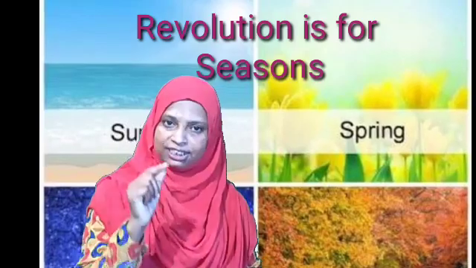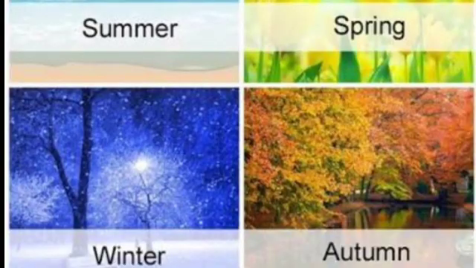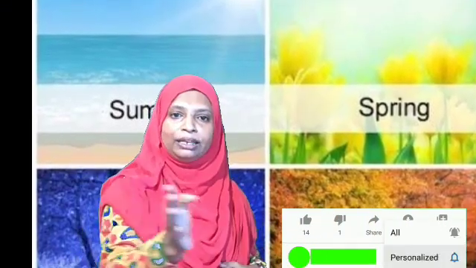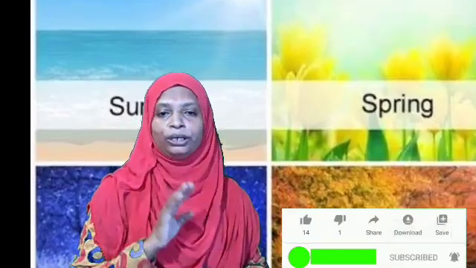The four important seasons are summer, winter, spring and autumn. These changing seasons happen whenever the earth moves around the sun.